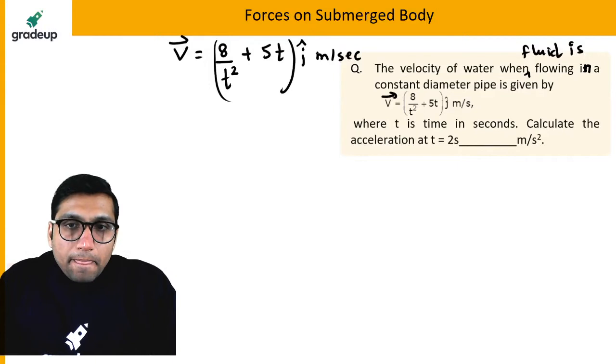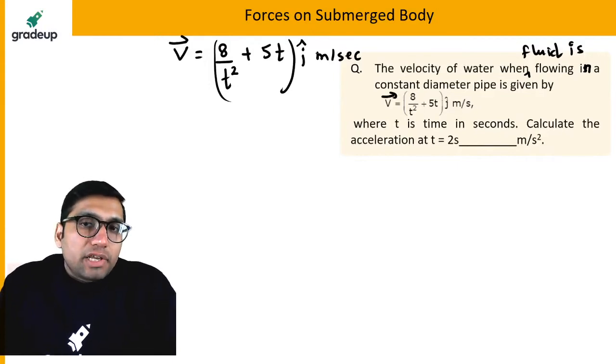You have to find the acceleration at time is equal to 2 seconds.